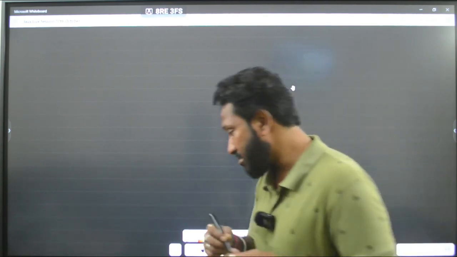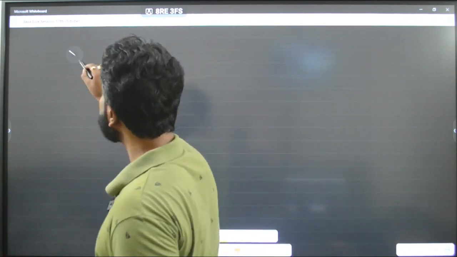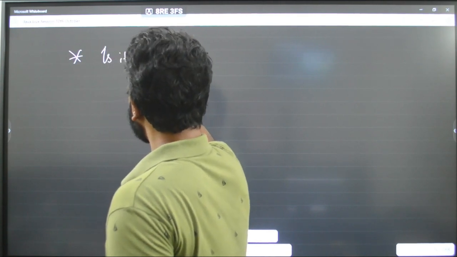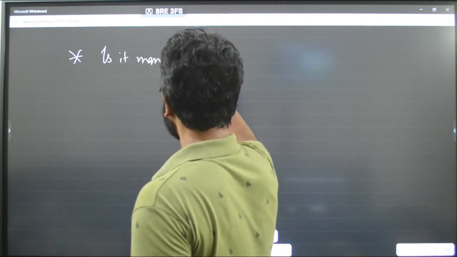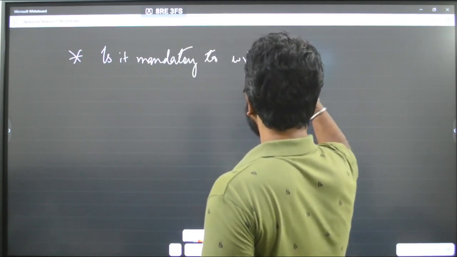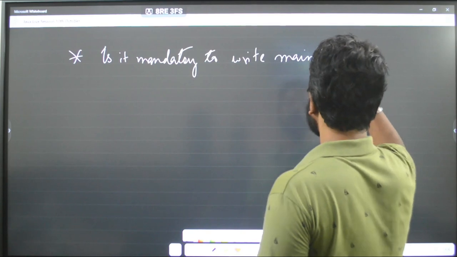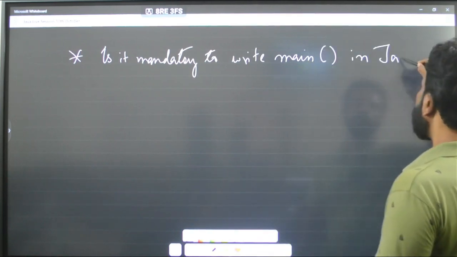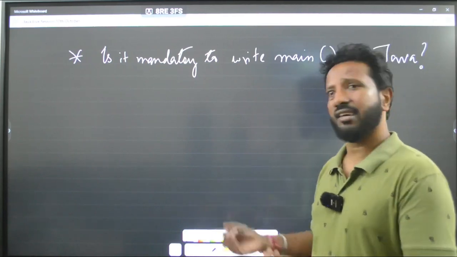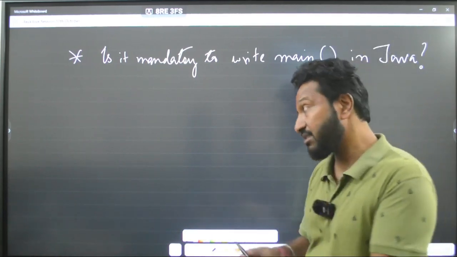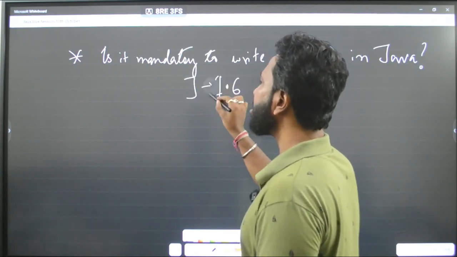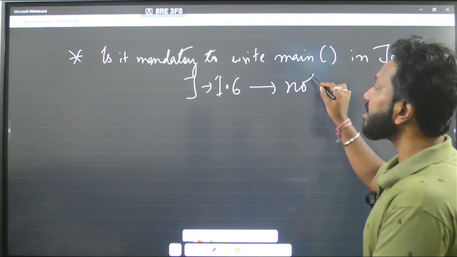So what I am trying to say is, they can ask you, is it mandatory to write the main function in Java? Obviously, right? You need that. But guys, till version 1.6 of Java, Java 1.6, it was not mandatory.